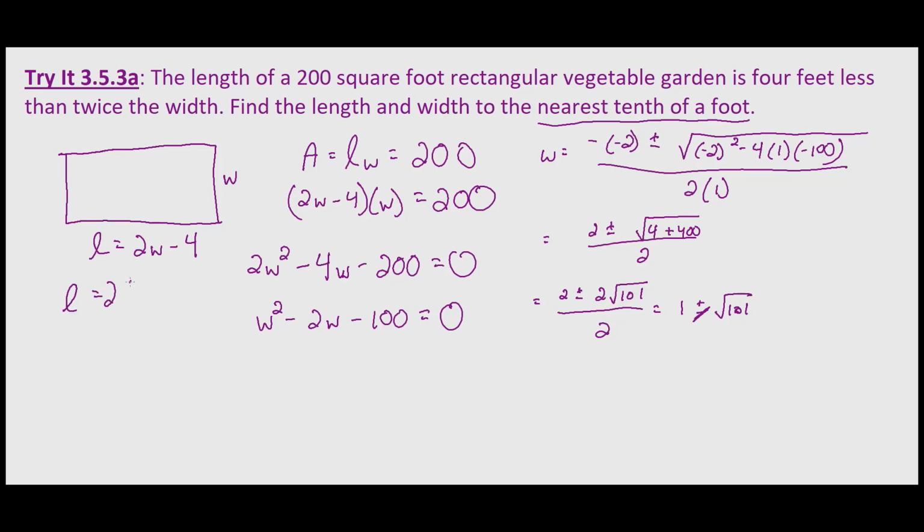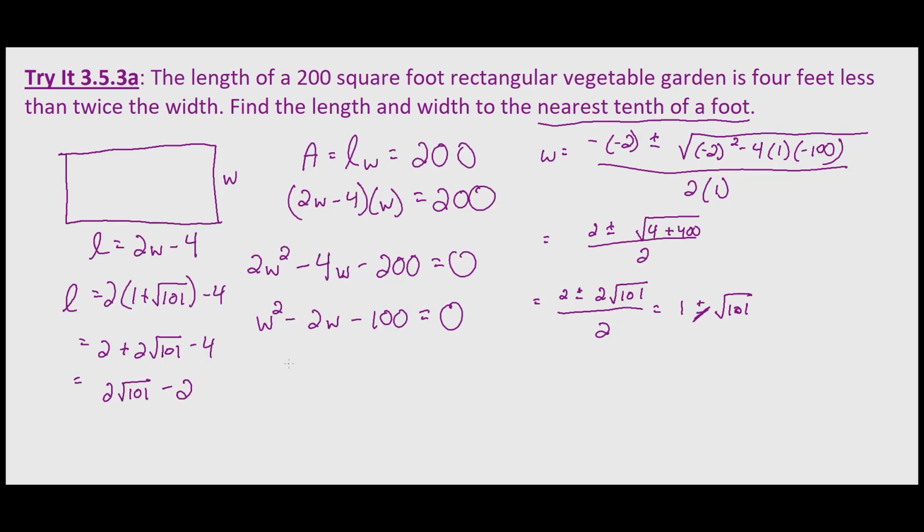So length equals 2 times 1 plus the square root of 101, minus 4, which equals 2 plus 2 times the square root of 101 minus 4, which equals 2 times the square root of 101 minus 2. And there's our length.